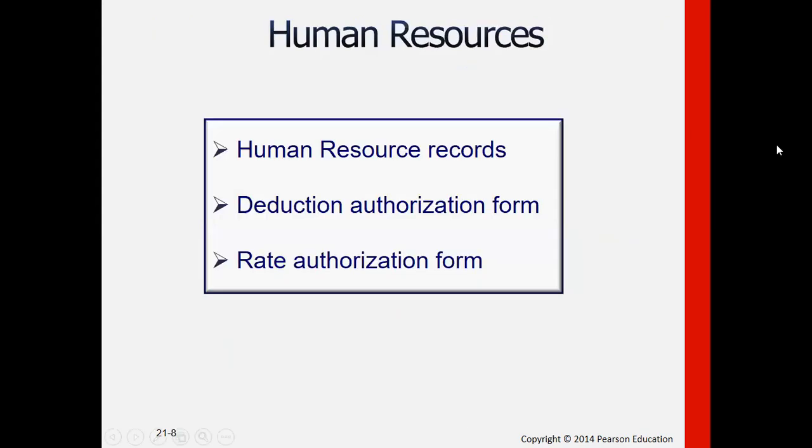Then human resources would be the department in charge of keeping the records, most especially the files involving the qualifications of the employees or the staff or personnel, as well as the rates or salaries applicable.